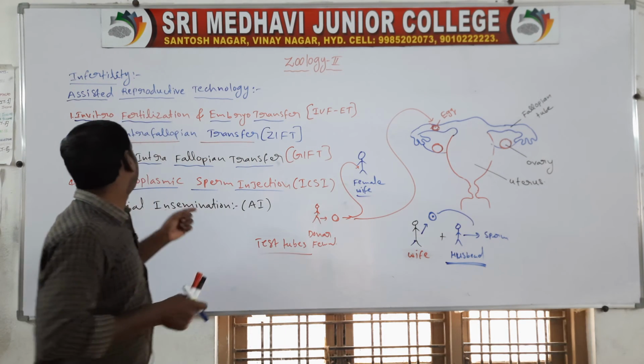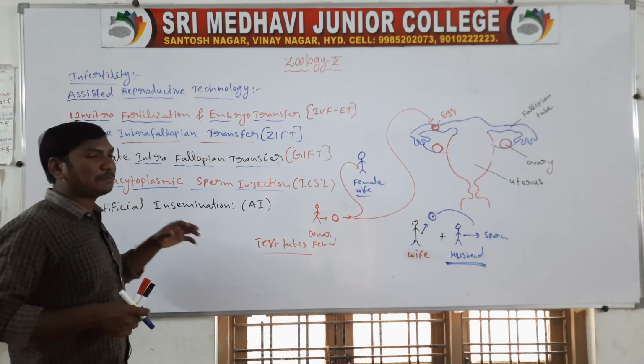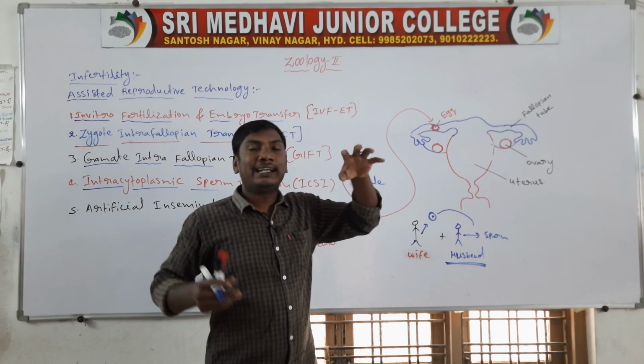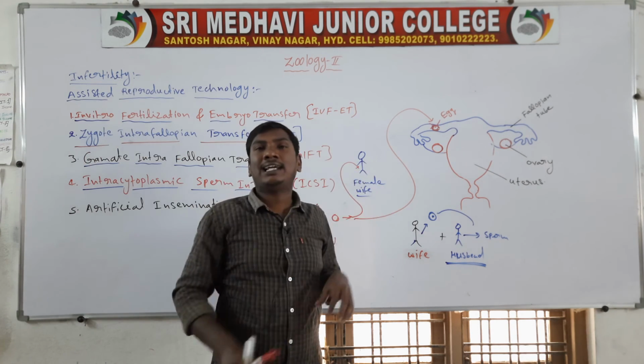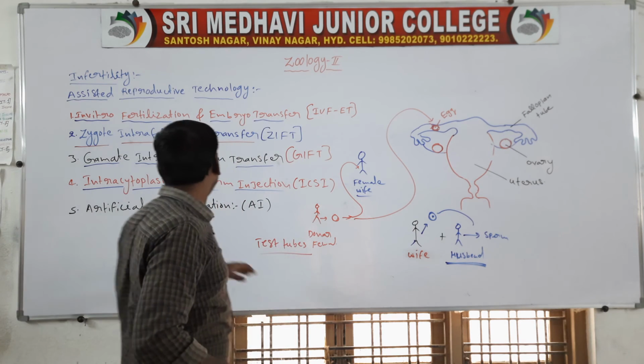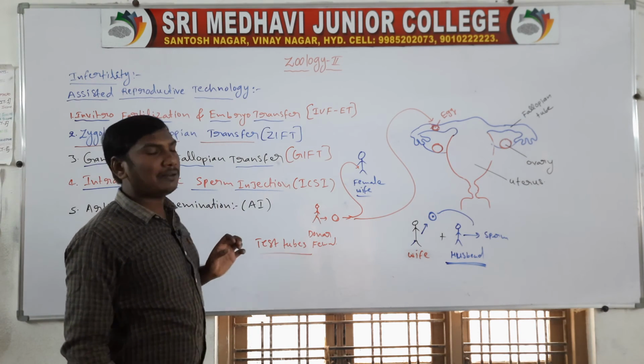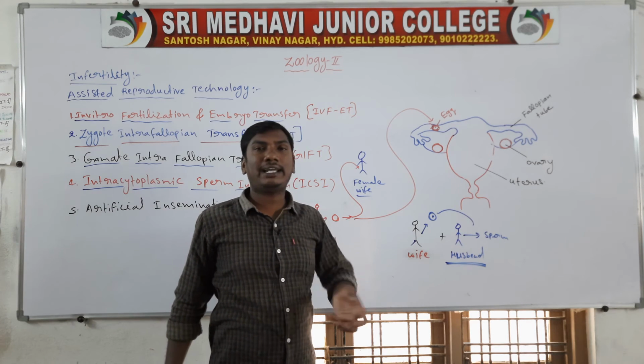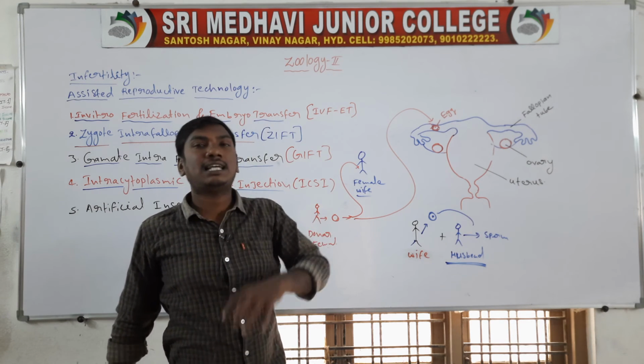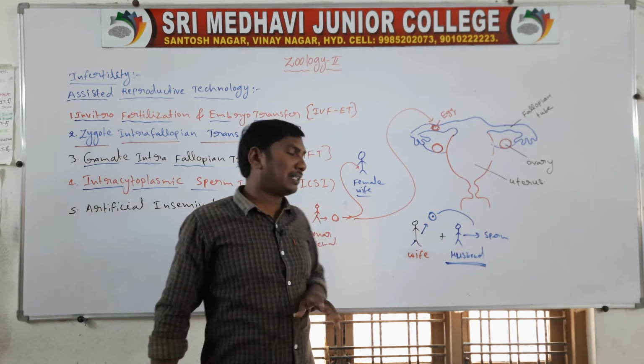So this is called intracytoplasmic sperm injection, directly injecting the sperm into the ovum. This technique is used only for persons with decreased sperm count or less sperm motility.